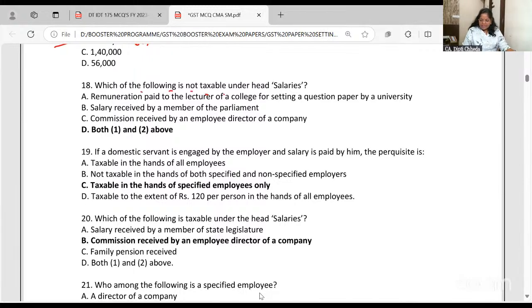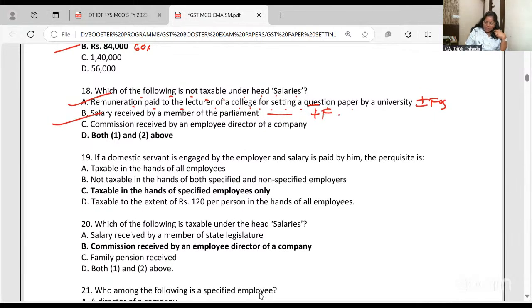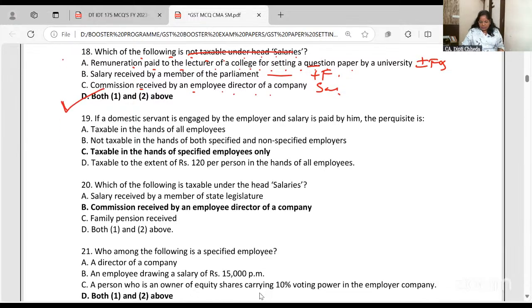Which of the following is not taxable under the head salary? Remuneration paid to lecturer of a college for setting a question paper. You are not the employee of the university, but like honorarium, you are getting the money. It will be taxable in income from other source. Salary given to members of parliament, other source. Commission received by employee directors, salary. So what is not taxable in salary? Both 1 and 2. Answer is A and B, both 1 and 2.